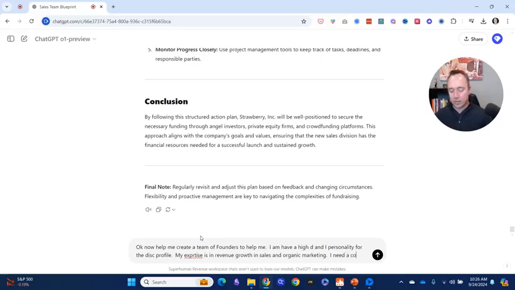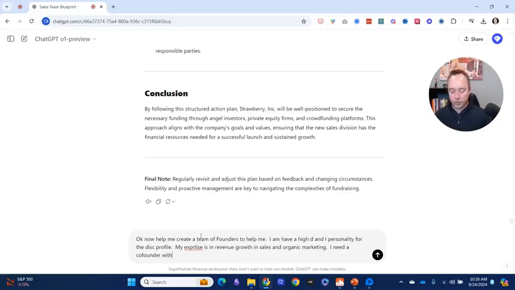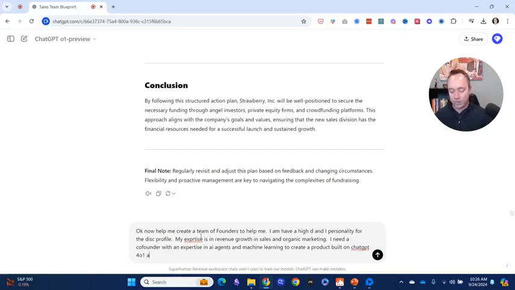I need a co-founder with an expertise in AI agents and machine learning to create a product built, let's do this, on ChatGPT 4.01 advanced reasoning model.